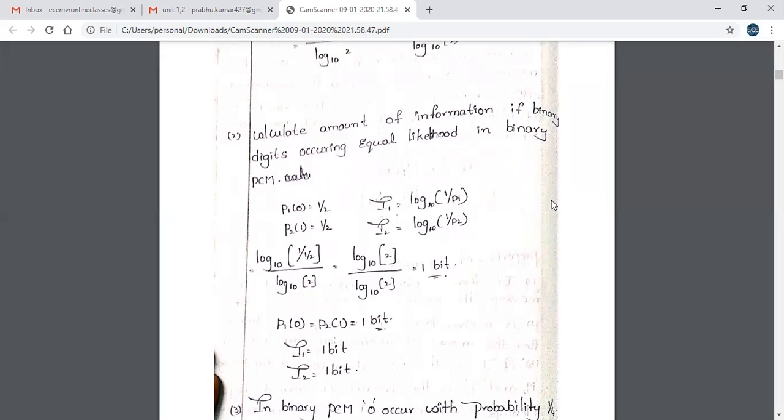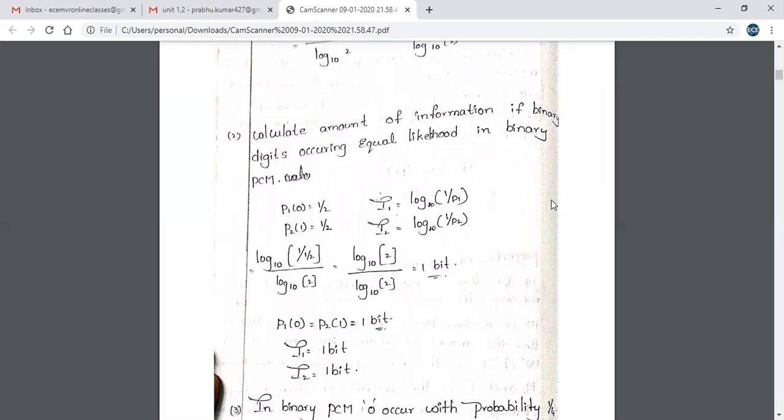Equal likelihood means the same chance, 1 by 2 and 1 by 2. So P1 of 0 is 1 by 2 and P2 of 1 is 1 by 2.